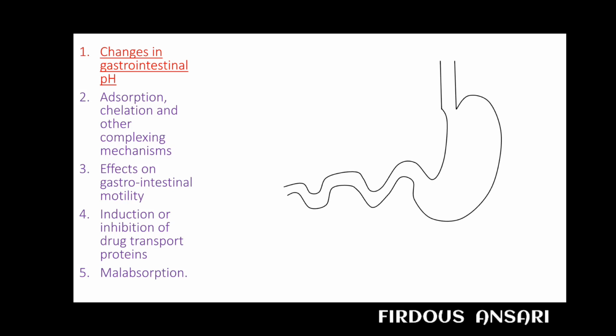So suppose this is our gastrointestinal tract, and we know that the stomach is acidic in nature and the intestine is alkaline in nature. So an acidic drug is well absorbed when it is in acidic pH, because under acidic pH the acidic drug will remain in non-ionized form. Similarly, an alkaline drug is well absorbed when it is present in an alkaline environment.